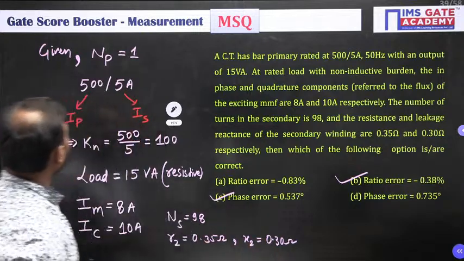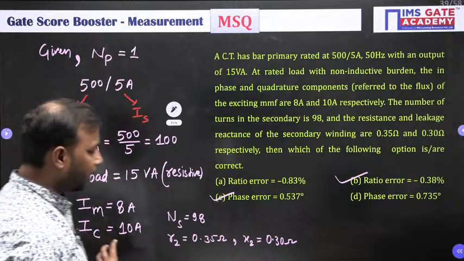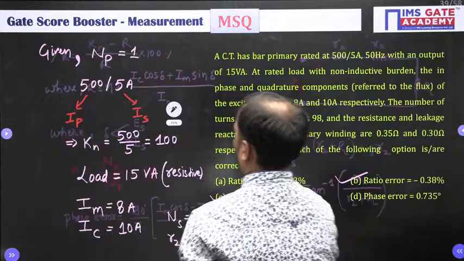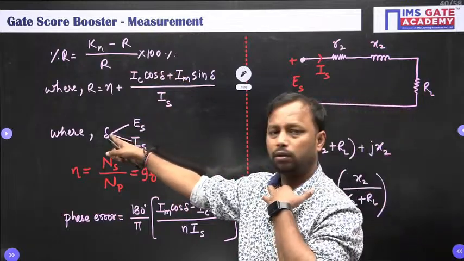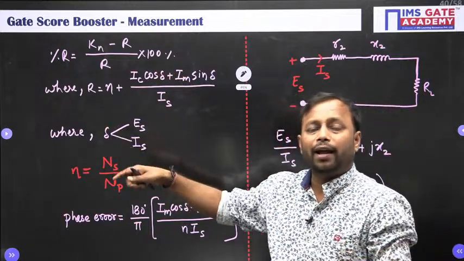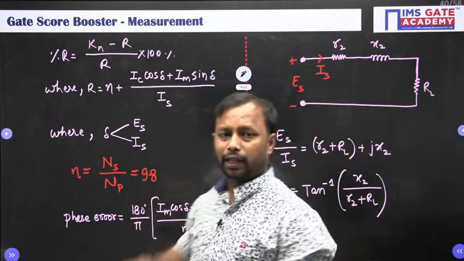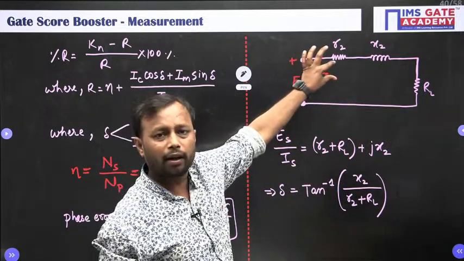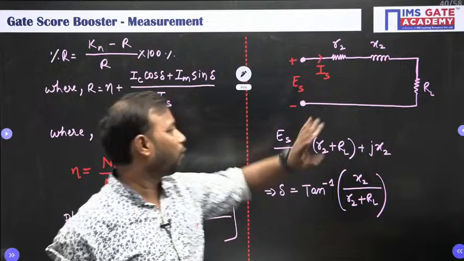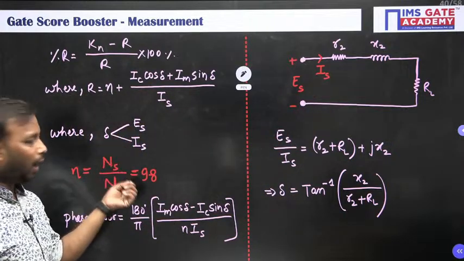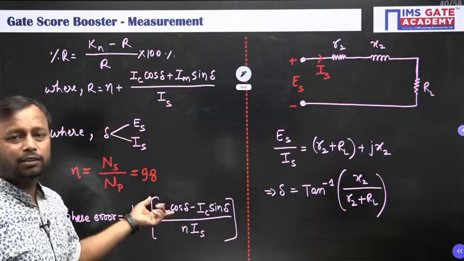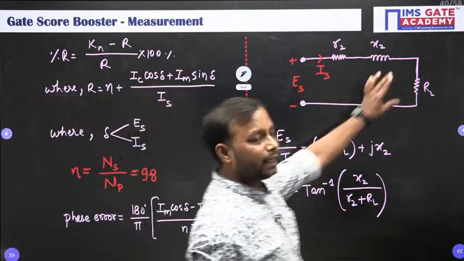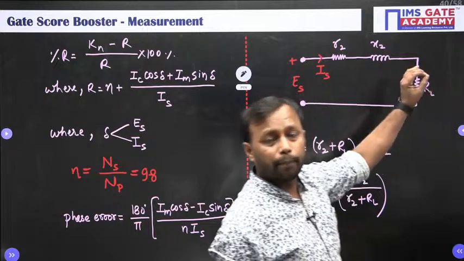Got the concept? Please do remember all the terminology and all the formulas that I have written over here, and this del value. So this del is what? Angle between this secondary induced voltage and secondary current. So from here you will get your del, and please remember this del is positive here when the load is lagging or purely resistive.